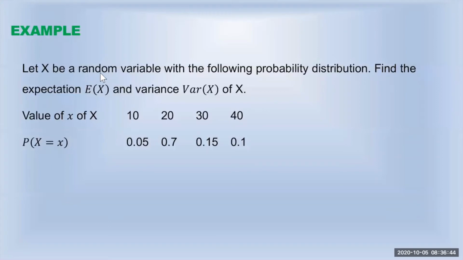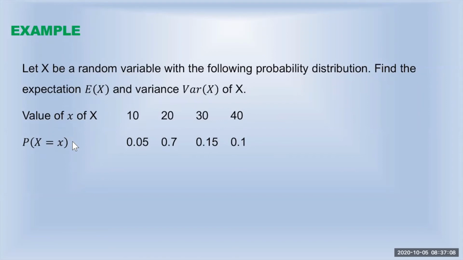Example, let x be a random variable with the following probability distribution. So here is the probability distribution for x given. We have to find the expectation or expected value, which is the same as the mean, and also the variance for this distribution. What we know is, let me write the formula.